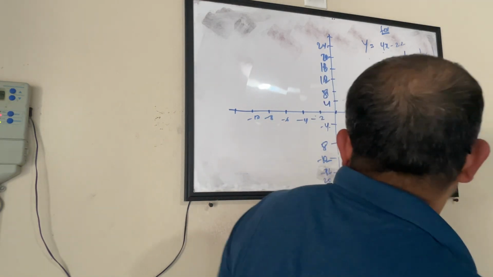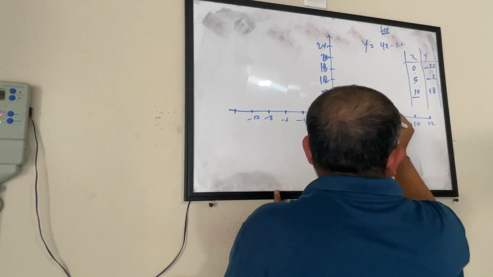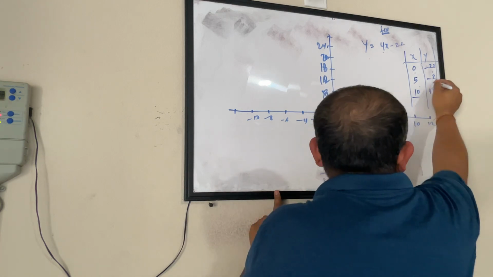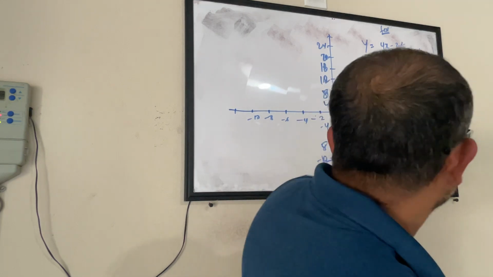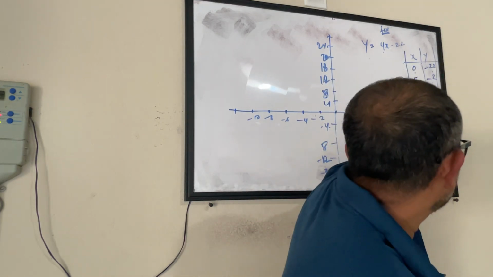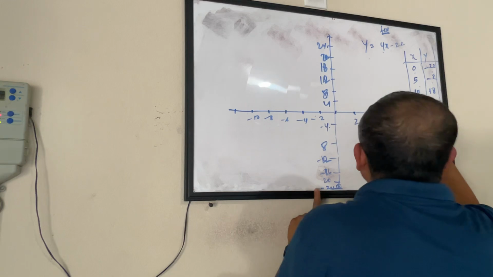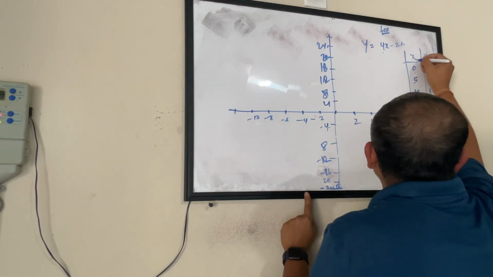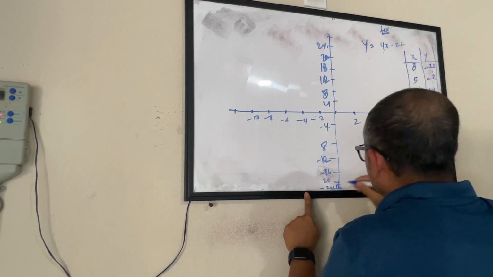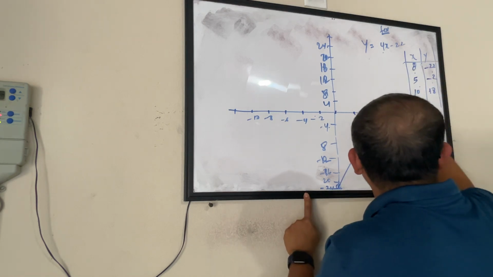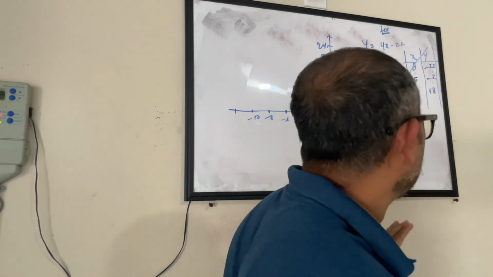5 and minus 2. So when x is 5, y is minus 2. It will be somewhere here. This is the second point. The third point is when x is 10, y is 18. When x is 10, y is 18, so it will be somewhere here. So join these 3 points. This will draw the line for us.